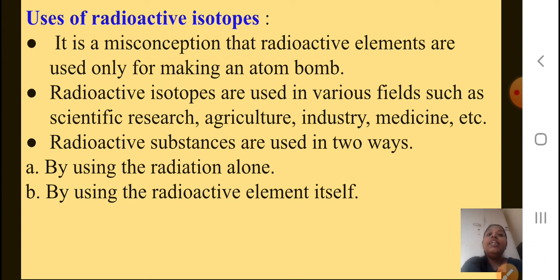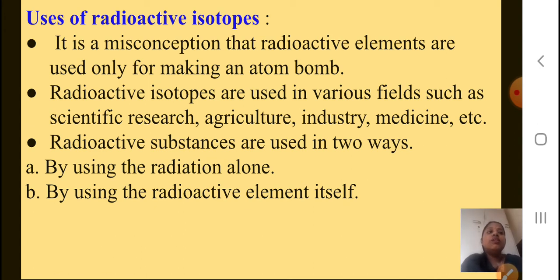Radioactive substances are used in two ways. First way, by using the radiation alone. I can use the radiation alone. Or by using the radioactive element itself. So I can just use the radiation of that radioactive element, or I can use that radioactive element itself.